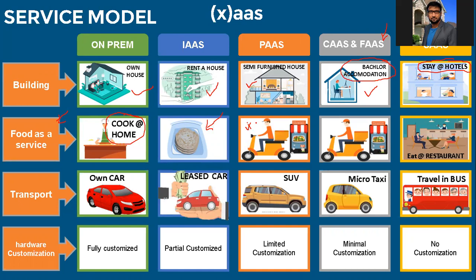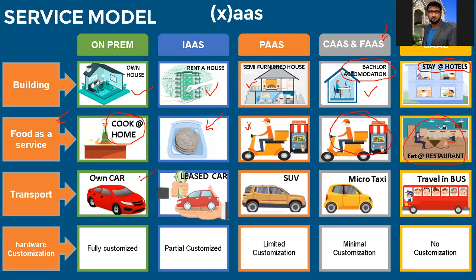Infrastructure, everything is built there and you are getting it. Just a table or chair, whatever is there, you are using that and you are eating it. Container as a service, again, is like ordering the food online. The last one is go and eat in a restaurant. SaaS is go and eat at a restaurant.